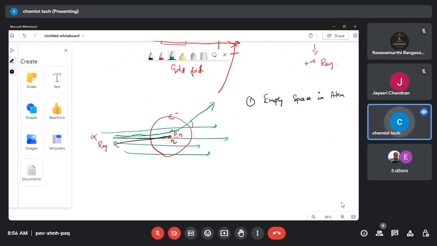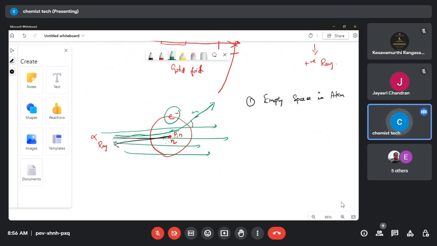Even you can say one more point: as you have an electron, minus, here, and this is a positive ray, it gets attracted. The positive ray will approach the electron because they are oppositely charged particles. That's the reason very few alpha rays are deflected by a small angle.